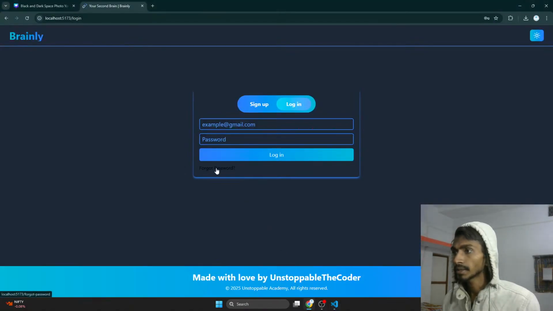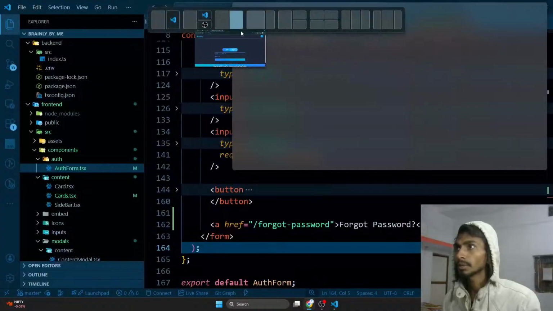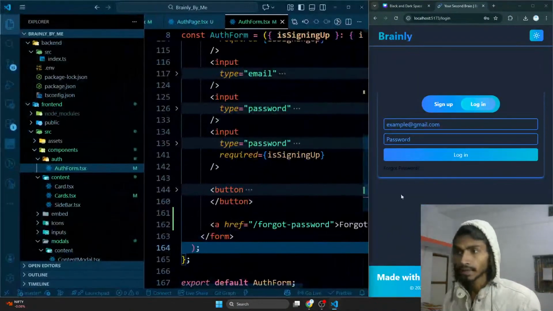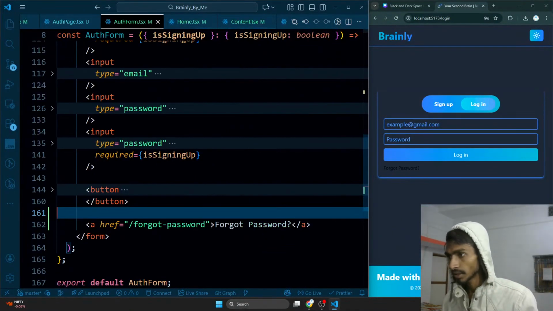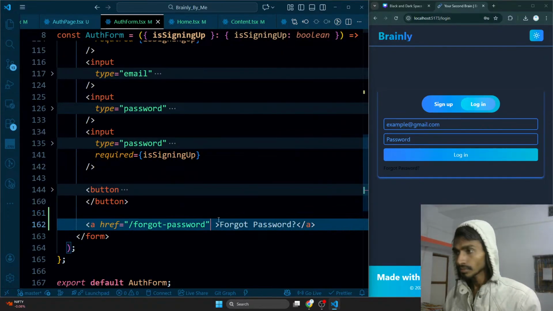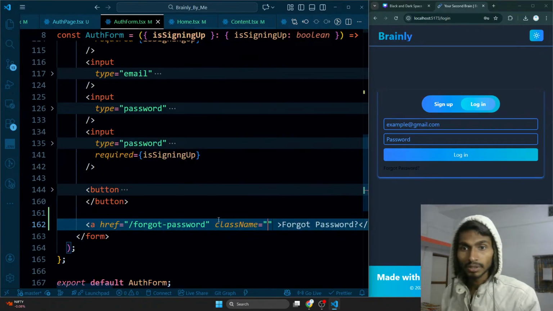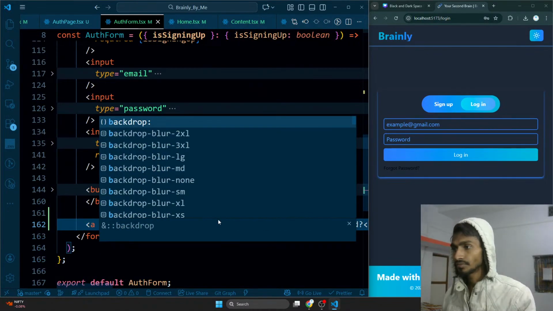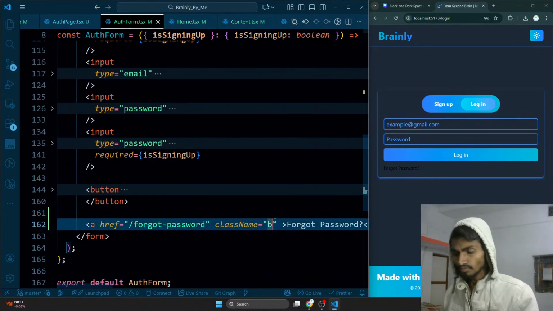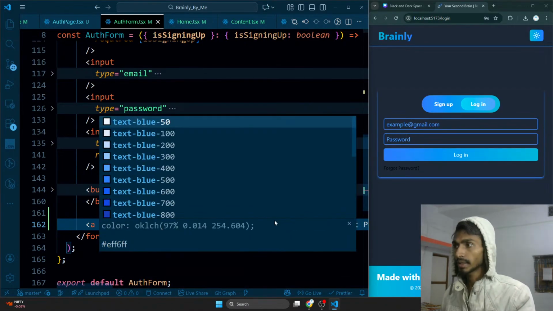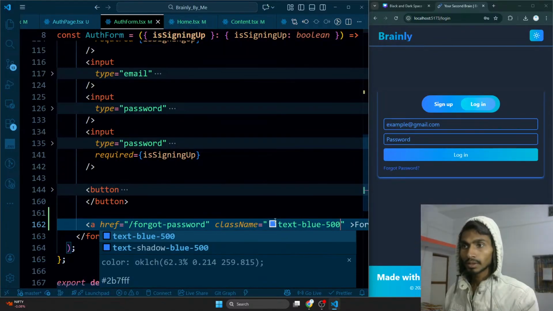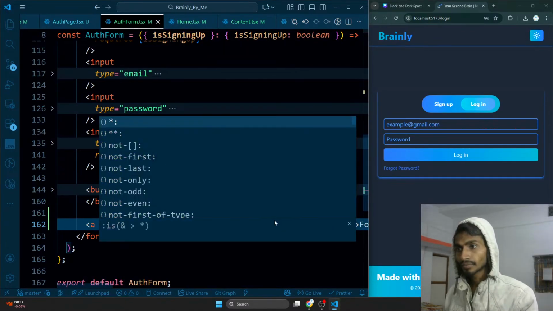First of all, see how it looks like. This is how it looks like right now. It will be visible in both the cases. First of all, I have to make it blue. So let's give it some design and all. Keep it on the left side, keep it on the right side. Collapse it, and let's give it the class name and all. So class name, that's gonna be BG, not BG even. Text blue, and that's gonna be around 500. It looks like that, and that is it. That should be it.